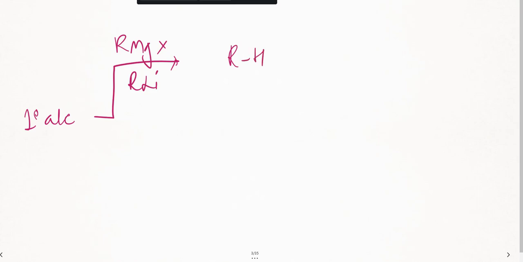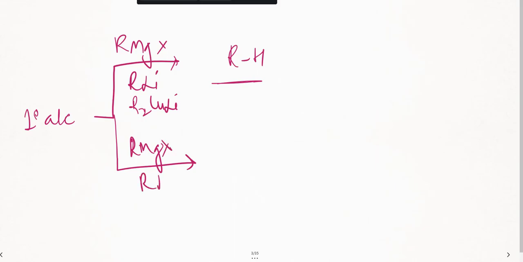Remember that. One more type also, R2CuLi. These three will convert it to hydrocarbons. Now further, suppose I take the primary alcohol and introduce RMgX again, or an organolithium compound. I can also prepare secondary alcohols from this.